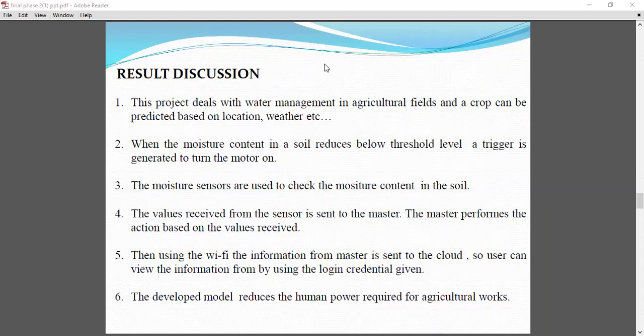You are in result discussion, right? Yes, sir. Then you are already in result discussion, so you have done something. You don't know the type of sensor? What's the name? Google it. Google it, sir. Capacitive soil moisture sensor V1.2.